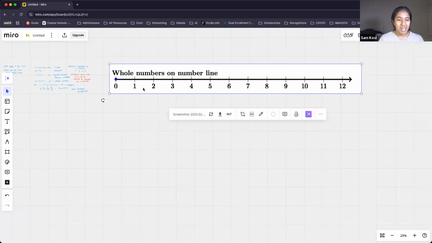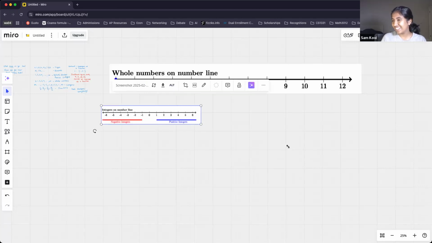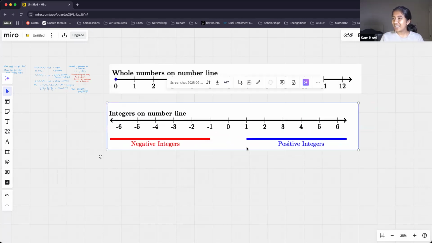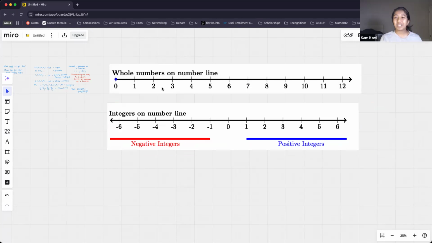Now, in contrast, we've got integers. Integers are a little like whole numbers, but they're a little different. And this is what integers look like. So integers include positive integers, which remember is another way to say whole numbers, but they also include negative numbers. So that includes things like -1, -2, -3, and so on. So whole numbers greater than 0 are called positive integers, and numbers less than 0 are called negative integers.